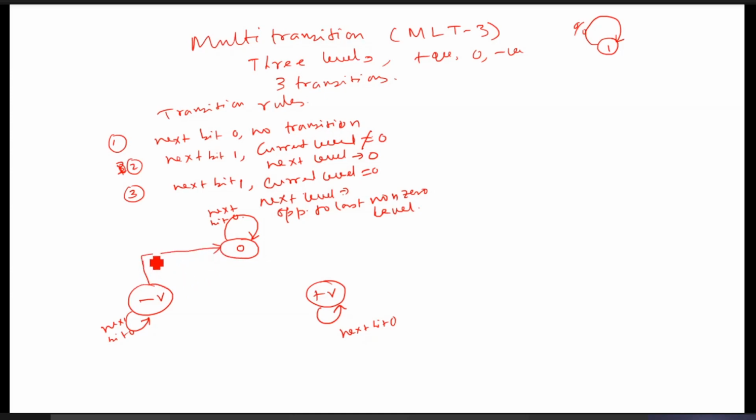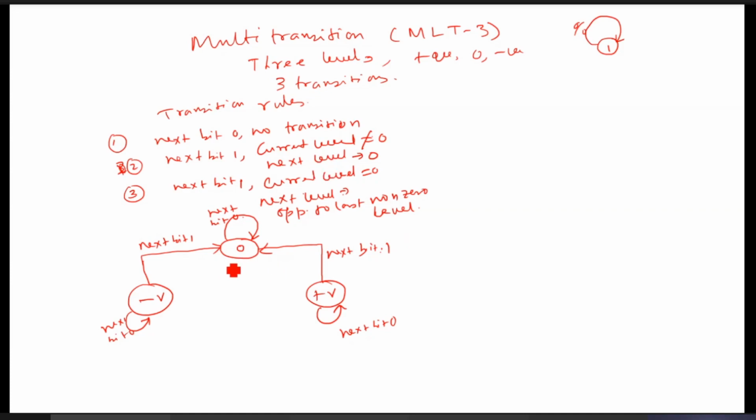Next, if the next bit is 1, say for this one, the current level is negative, current level not 0. So you can see it here, current level not 0, the next level will be 0. You see it here. Here also, this one, next bit 1, the second one.